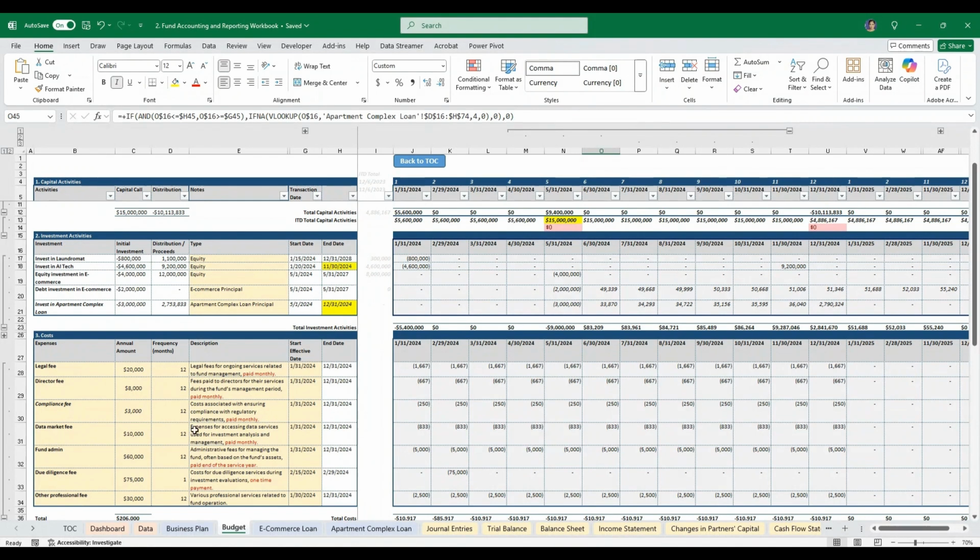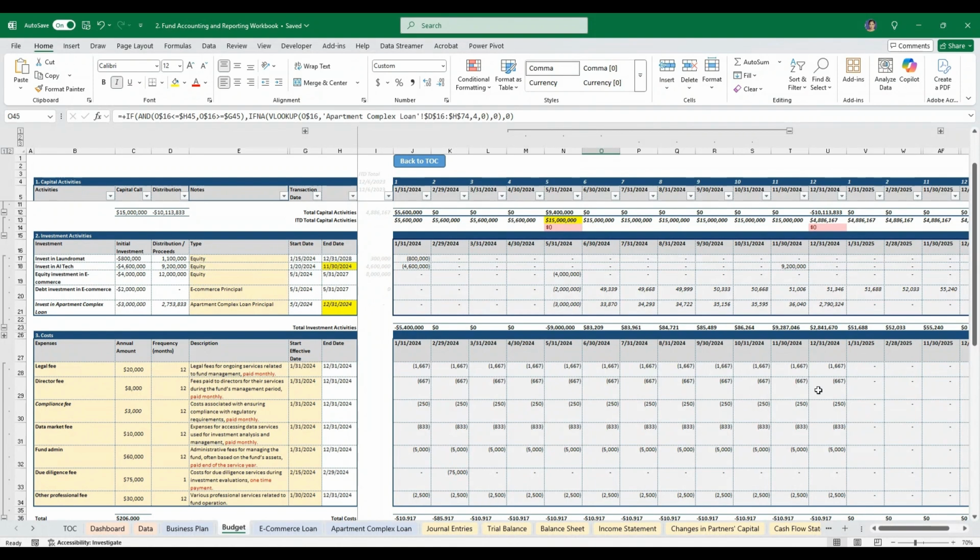Then we have data market fees. So these are just the expenses for accessing data service used for investment analysis and management. And then we have our fund admin fee. Those are the administrative fees for managing the fund, often based on the fund asset. If you're a GP using outside service, you would pay the fee. But if you're not, you probably have an in-house team to deal with this. But here, I just put it as a typical fee. And then we have our due diligence fees. These are the costs for due diligence service during investment evaluations. And then we have other professional fees, which are various professional service fees related to fund operations.